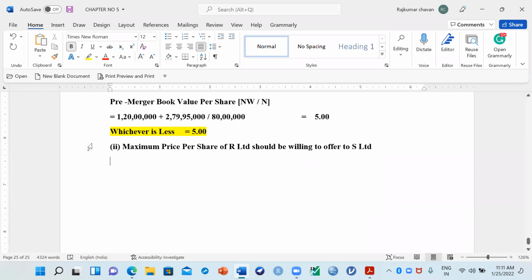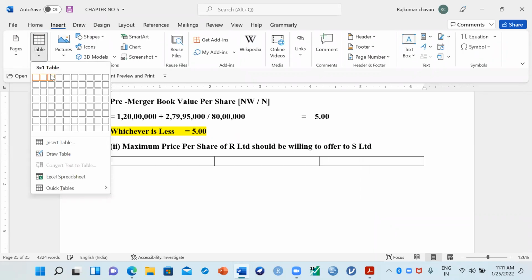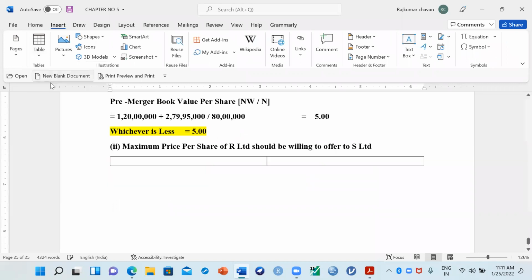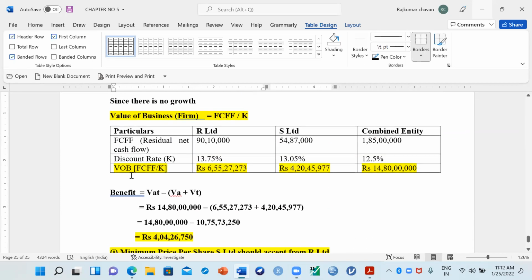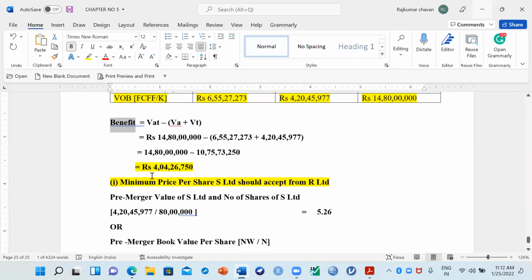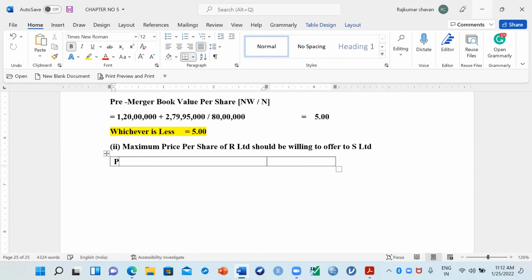Remember one thing, cost for R is benefit for S. That is the logic in mergers. For one company there will be a cost, but for another company there is a benefit. So we can say this benefit is nothing but the synergy value effect, right? So how to calculate, all of you concentrate here. This is a new technique.